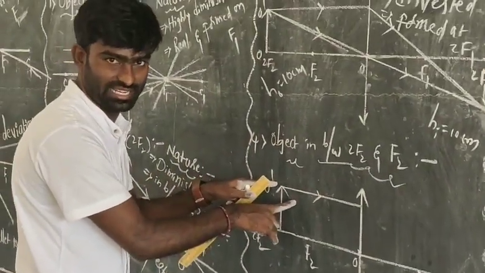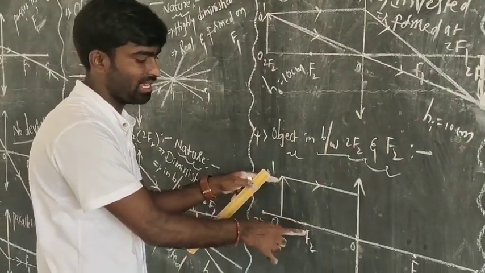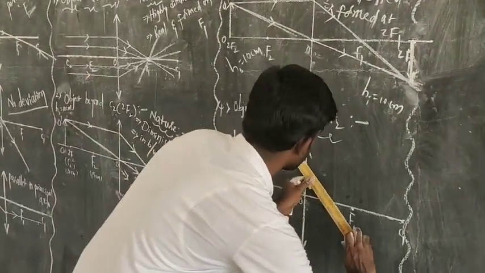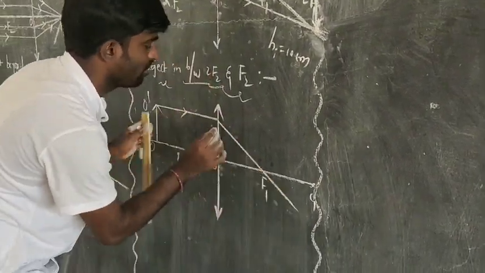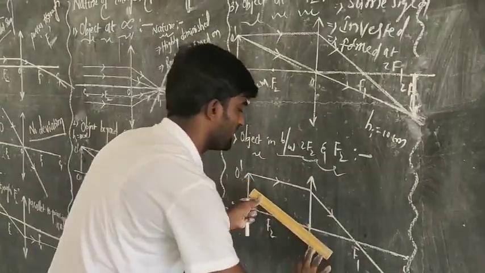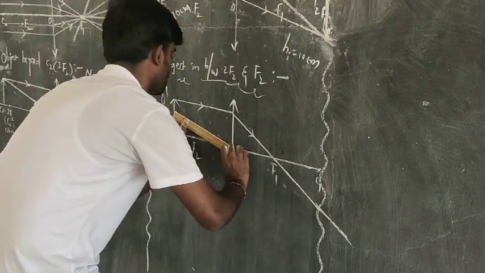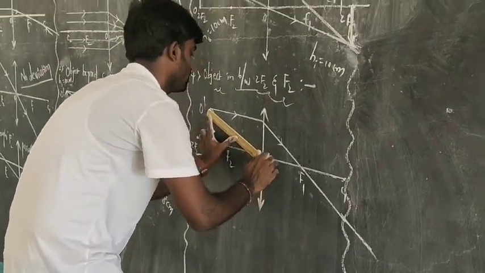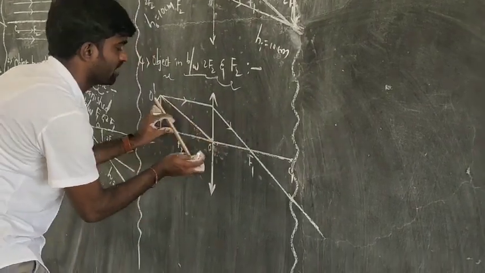We have taken one of the light rays emanating from the tip of the object parallel to the principal axis, and after refraction according to the rules, the light ray passes through the principal focus, and the next light ray we take, second rule, is the one passing through the optic center.